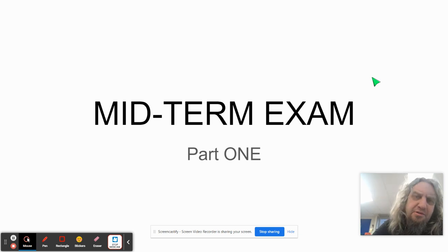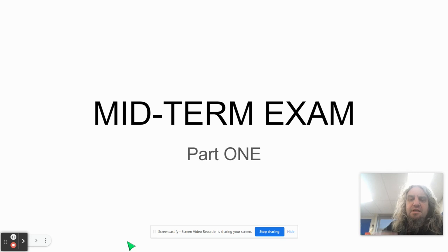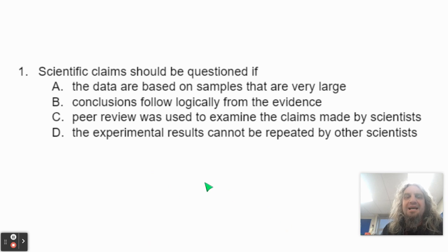And since I'm using Edpuzzle, you'll get your grades back fairly quickly. And if you need to redo one of the parts or both, you can do that easily. All right, shall we begin? You know the drill. Some of these questions are multiple choice, some are constructed response. Let's start with question number one.